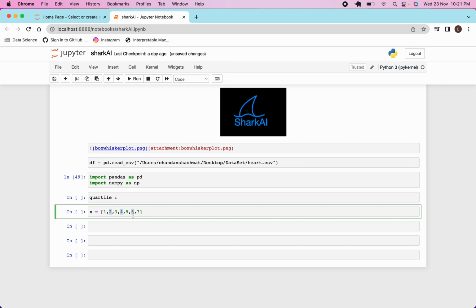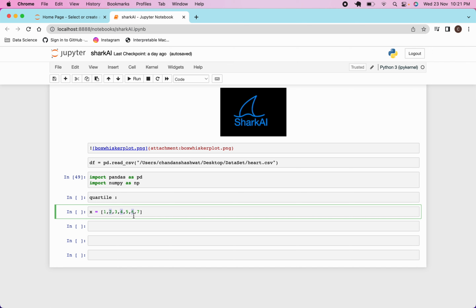This is very important because this will help us to understand the data. If this is 2, I can say that 25% of data is less than 2 and 75% of the data is greater than 2. And the median is 4, that means 50% of data is less than 4 and 50% of data is greater than 4.